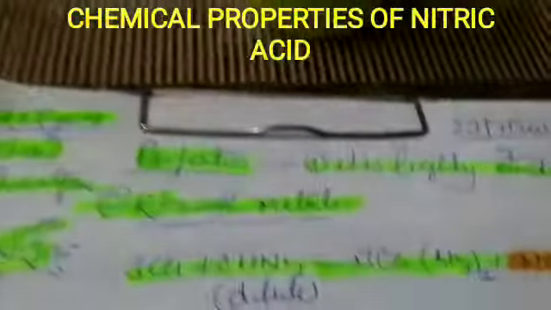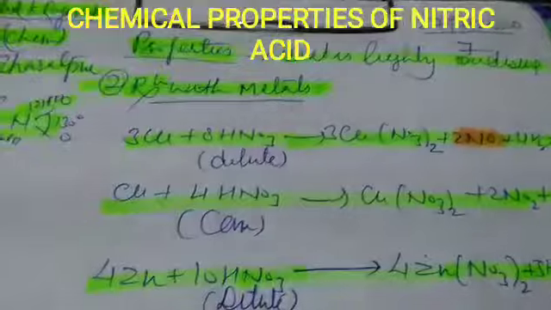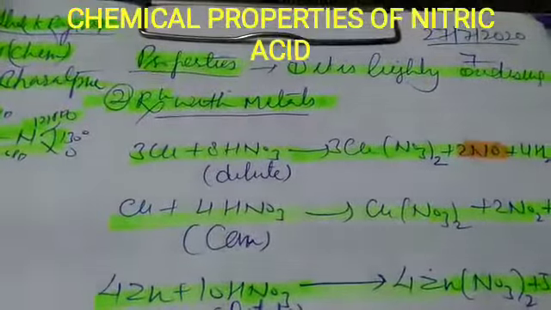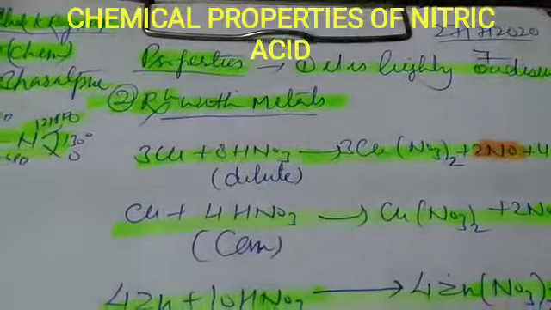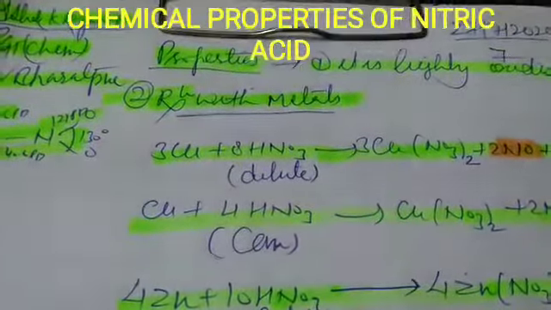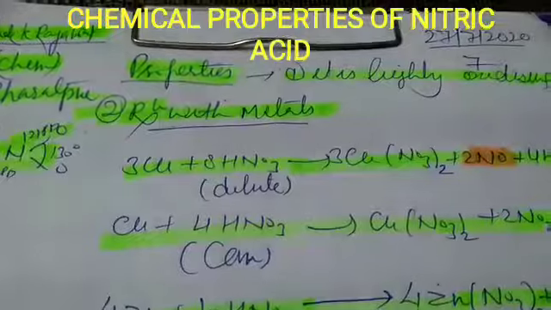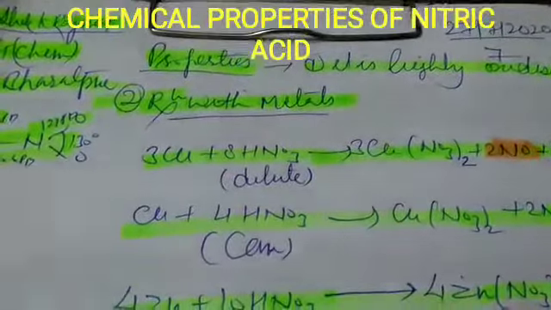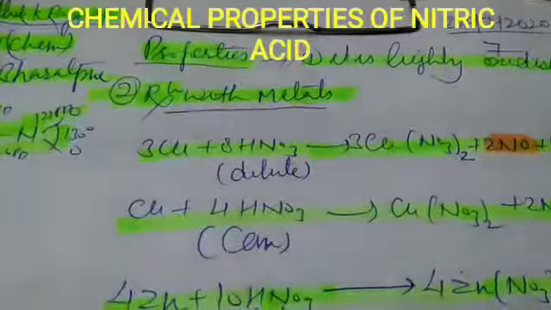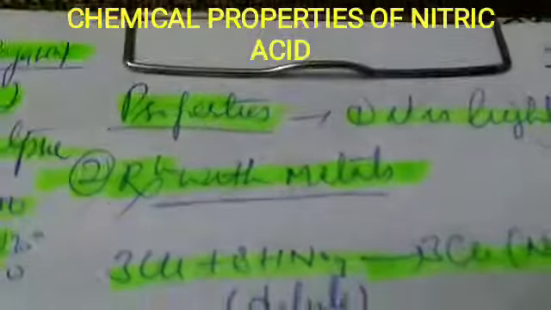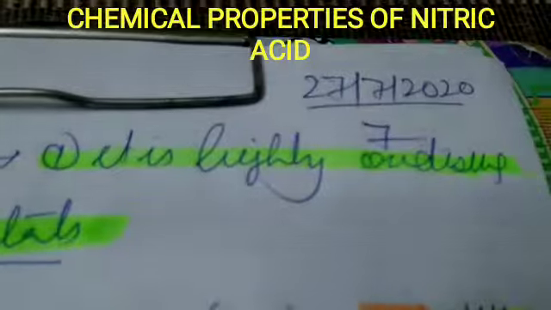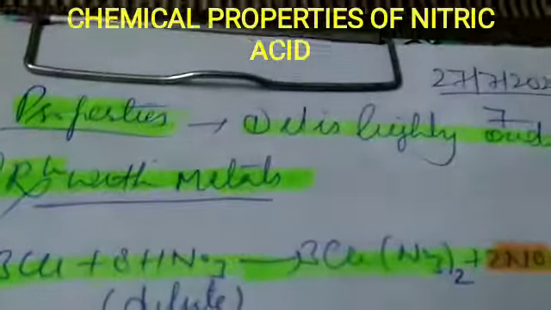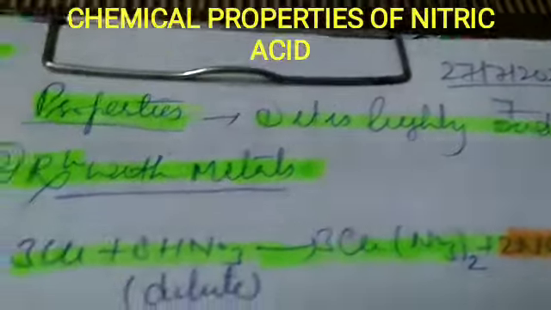In our previous class, we discussed the preparation method of nitric acid, in which we saw that the Ostwald method is an important method to prepare nitric acid because the precursor is obtained again, so we don't need to perform the first step taken in preparation of nitric acid. Now, properties. Nitric acid is highly oxidizing, and most of the metals can dissolve in nitric acid.